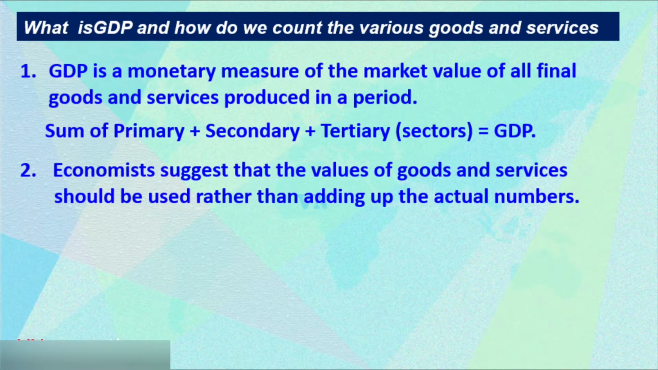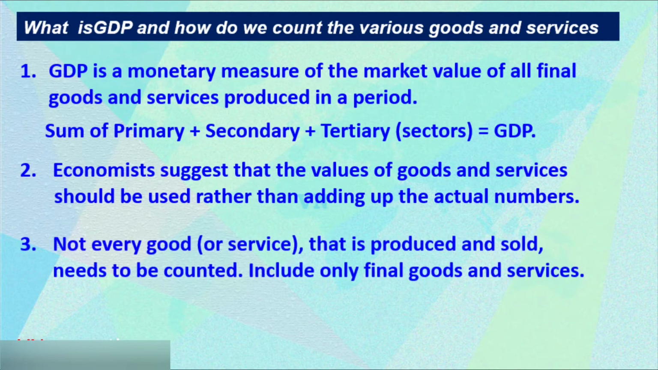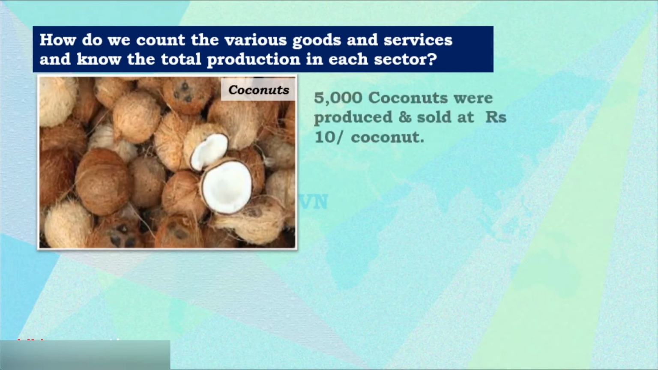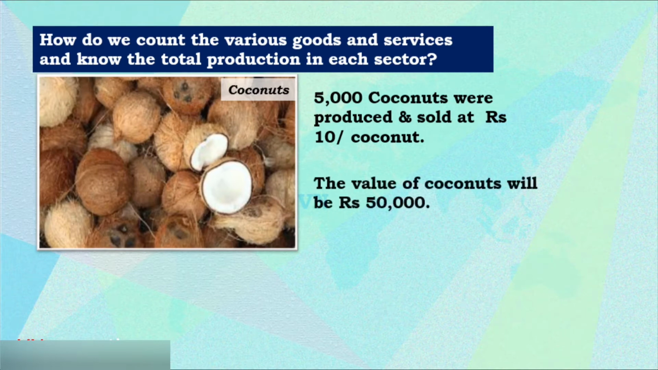It's called GDP. Economists suggest that the value of goods and services should be used rather than adding up the actual number. Not every good or service that is produced and sold needs to be counted. It includes only final goods and services. How do we count the various goods and services?